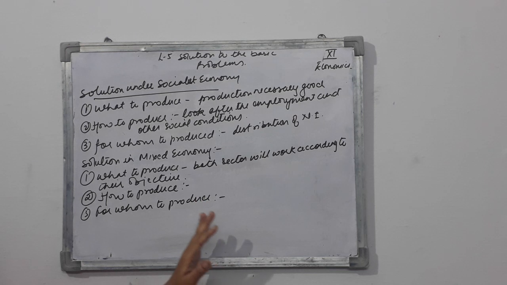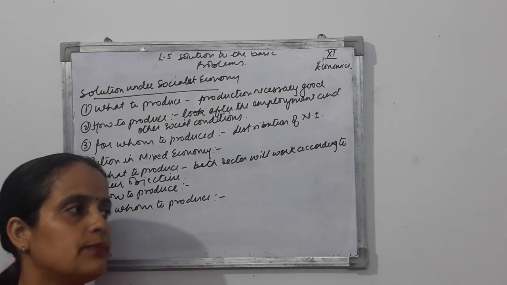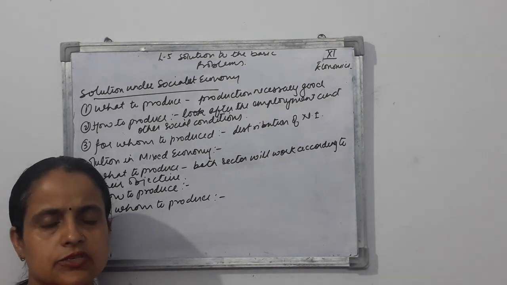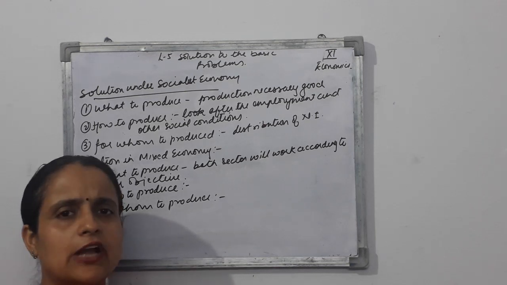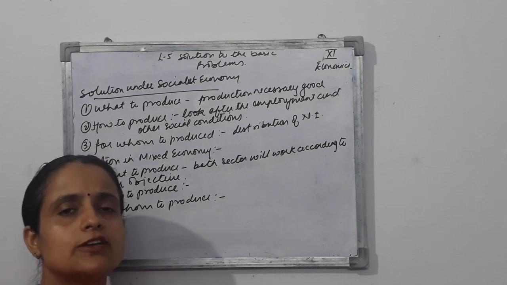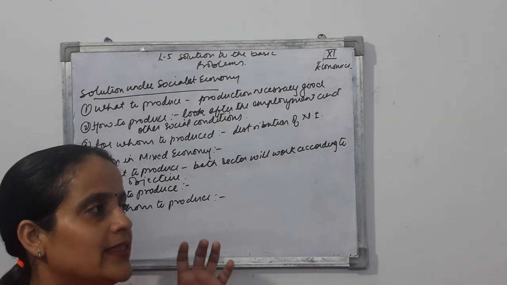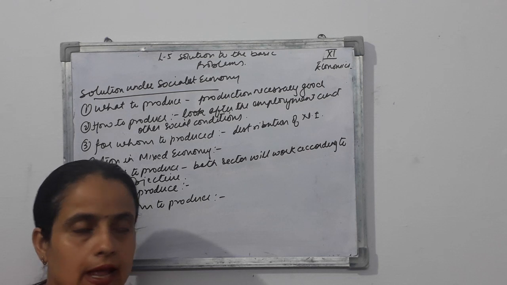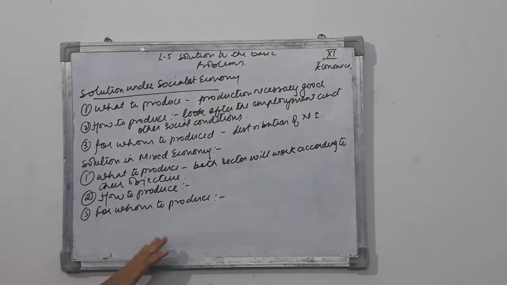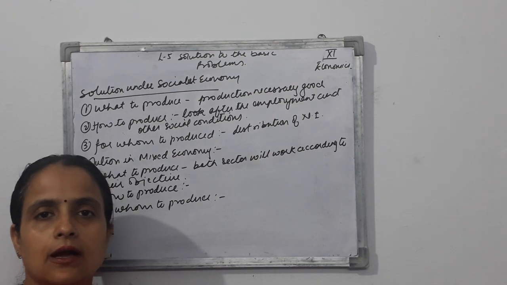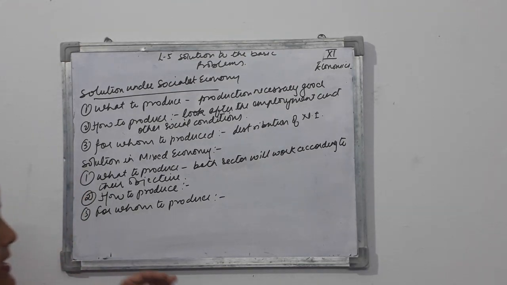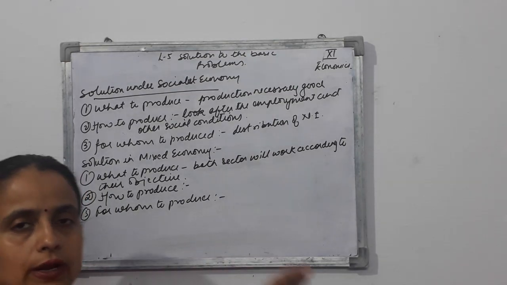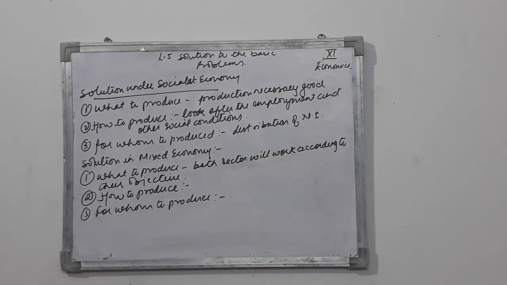In private sector of the mixed economy, people with high income will be able to get a larger share of the national income. In this case, the people with the higher income will get larger share of the profit, because in the private sector, I told you earlier also, the main motive is to earn profit only, and they don't think about the welfare part. Whereas the public sector is concerned, the government is going to see what is the socio-economic condition in the state, in the nation, and accordingly the decision will be made.